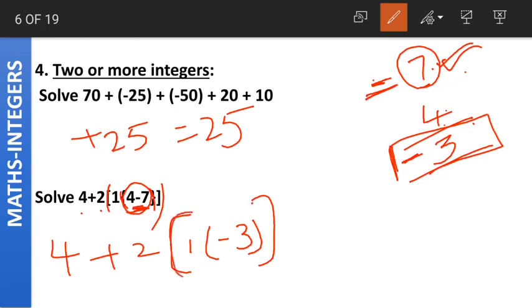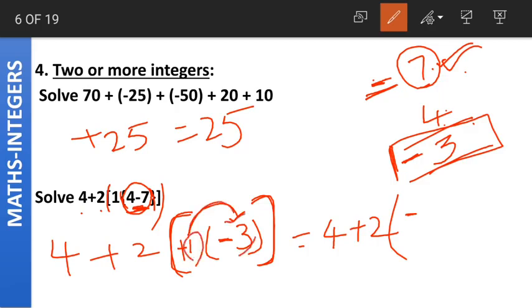Again, let us solve this bracket now. 1 into minus 3. How do we write this? Let us multiply the signs first. 1 has a positive sign and 3 has a negative sign. Plus into minus becomes what? Plus into minus becomes minus. Then we multiply the absolute values. 1 into 3, one 3s are 3. Right?